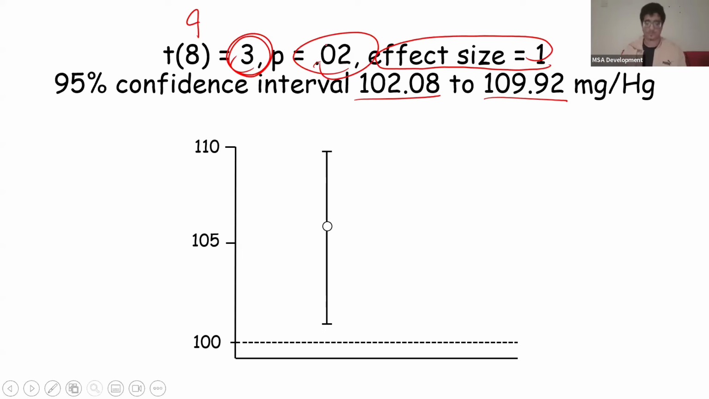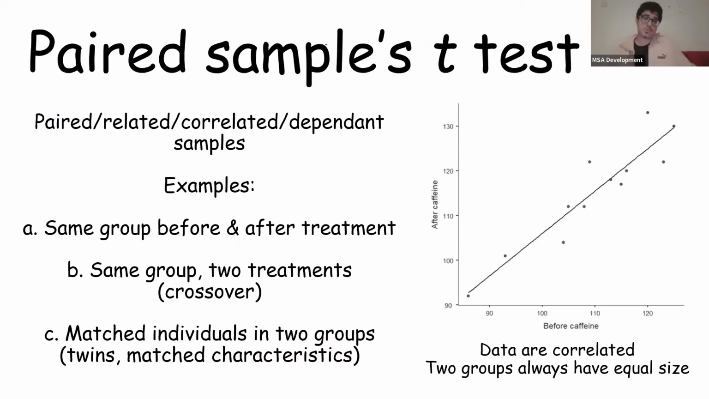Okay, so now in t-tests, we have 2 types. We have paired and independent. The paired samples t-test can also be called paired, related, correlated, and dependent samples. An example of paired samples is if we take the same person and measure his, let's say, blood glucose before caffeine and after giving him caffeine. So before and after treatments.